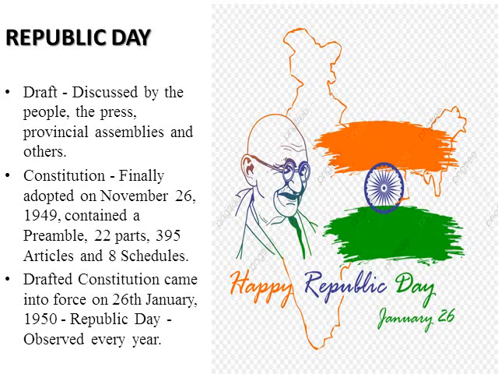The drafted constitution came into force on 26 January 1950.